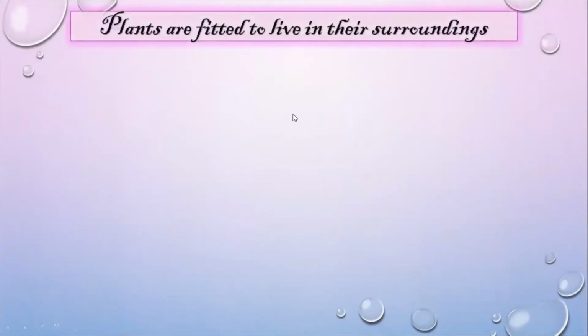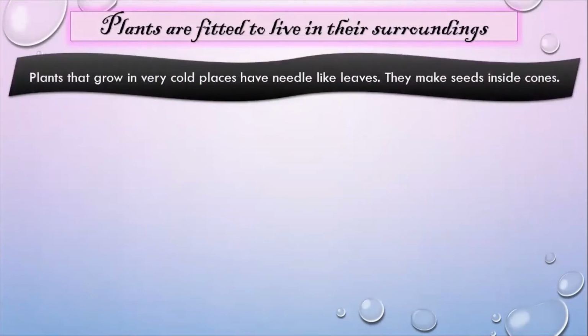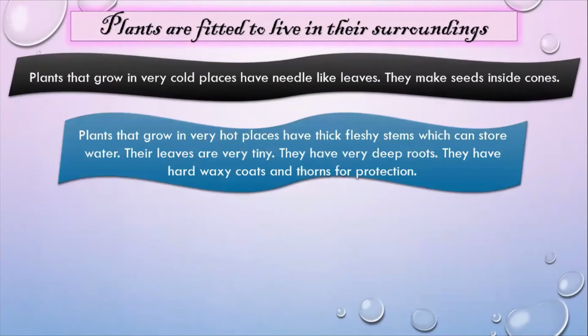Plants are fitted to live in their surroundings. Plants that grow in very cold places have needle-like leaves. They make seeds inside cones, while plants that grow in very hot places have thick fleshy stems which can store water. Their leaves are very tiny. They have very deep roots. They have hard waxy coats and thorns for protection.